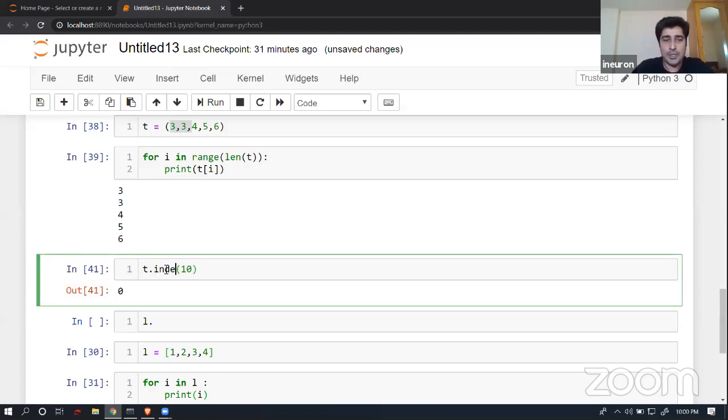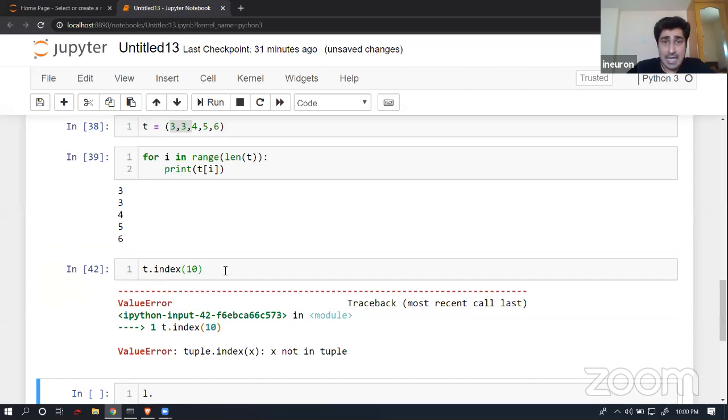Now let's suppose I'm going to practice the index operation. As we all know from a list, if we use an index operation inside a list and the data is not available, it is going to tell me that it doesn't know what I'm talking about. So this element is not available inside my structure or my collection. A similar kind of error you will receive even in a tuple.